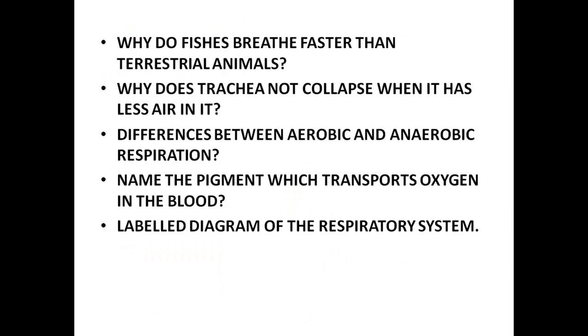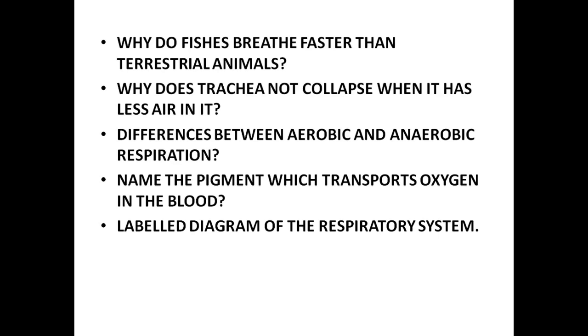So that was the end of the respiration part. We'll just quickly go through the questions. Why do fishes breathe faster than terrestrial animals? We already discussed this. Fishes breathe faster because there is a lesser amount of oxygen present in the water in dissolved form than in the atmosphere. Terrestrial animals have a better supply of oxygen from the atmosphere, whereas for fishes, the amount of dissolved oxygen is less compared to the atmosphere. So that's why aquatic animals, or generally fishes, breathe faster.